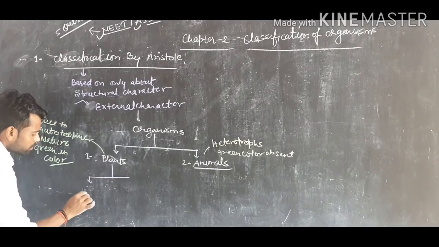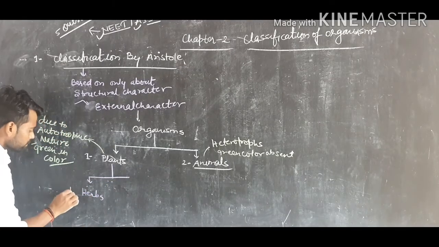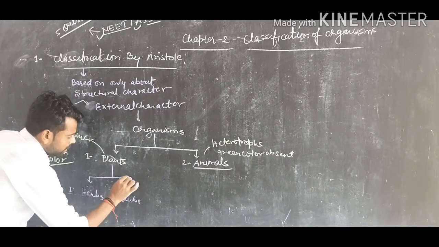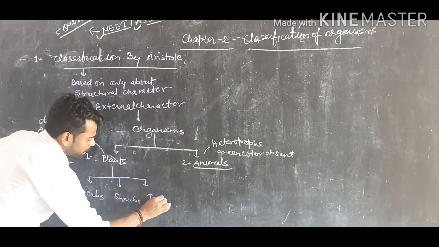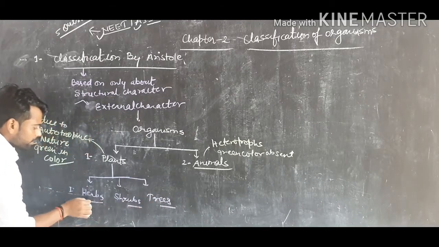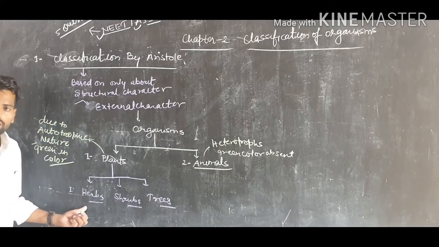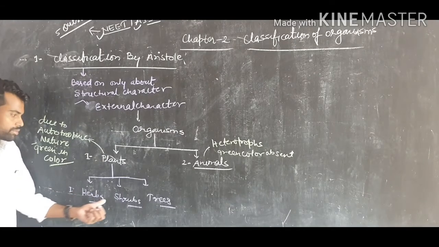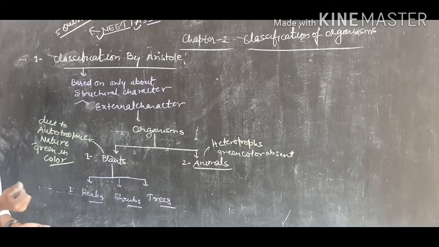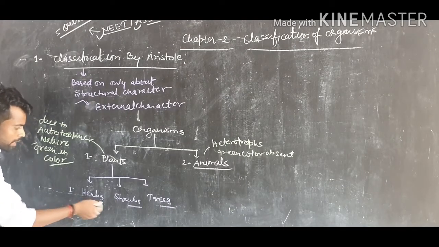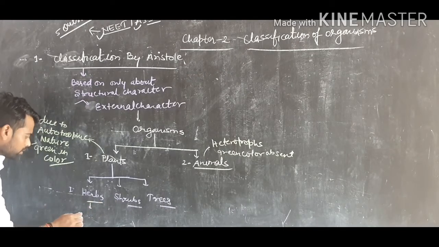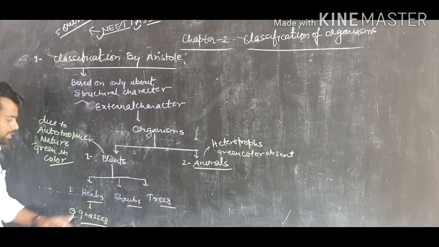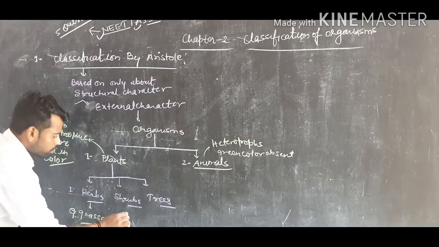One is called herbs, the second is called shrubs, and the third is trees. So finally, this is the classification of organisms by Aristotle, based on external characters. Plants were classified into herbs, shrubs, and trees. Herbs are just small plants, like grasses. All the grasses are considered herbs by Aristotle. And shrubs, you know about the cactus.